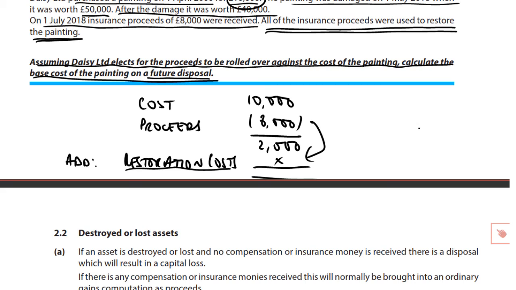Have a little look through the answer to that, make sure you're happy with it before we move to the final part, and that is rather than merely damaging an asset, we're going to have outright destruction or loss of the asset. There is nothing that remains. So then it's a question of, is there or aren't there any insurance proceeds? Will there simply be a loss because we have lost that asset, it has been destroyed? Or will there be a gain based on any insurance proceeds that may be received? Okay, pause now, check through the answer to the one we've just done, then we'll come back and finish off this chapter.